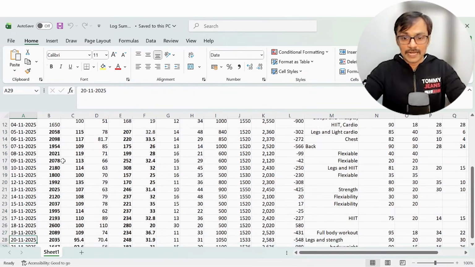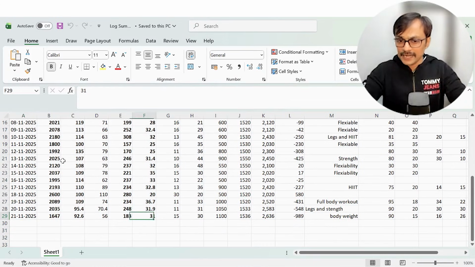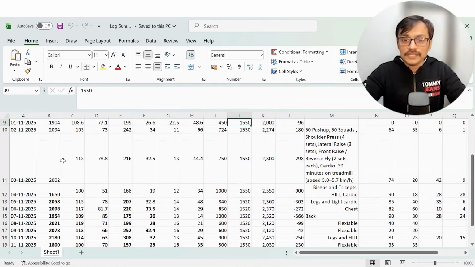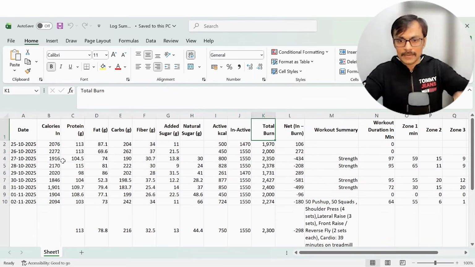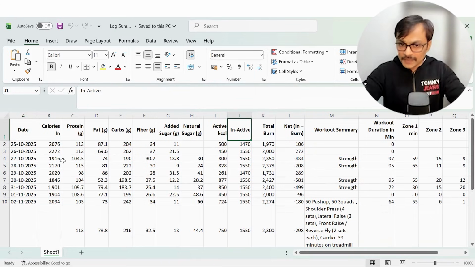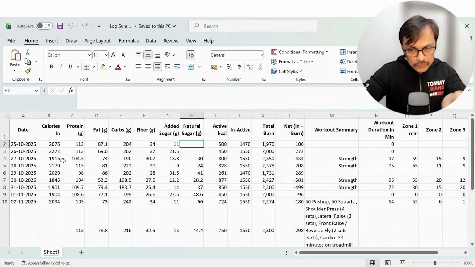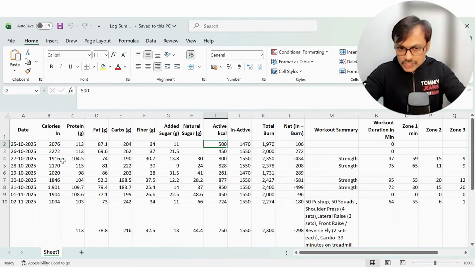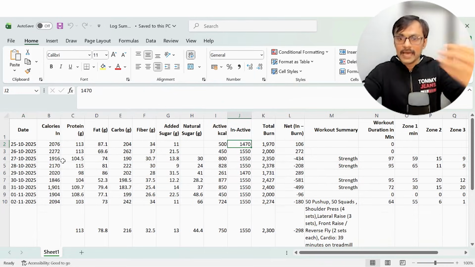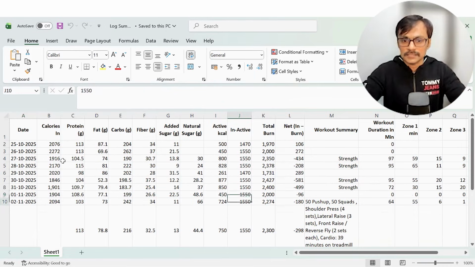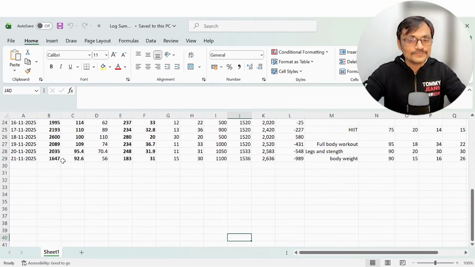This helped me understand what the net deficit is. I also started putting in data from my watch, the Apple Watch. I record my inactive calories and my active calories, so that I can calculate the total burn. So my food log was giving me the calories in, and my watch data was giving me the calorie burn. There could be a percentage of error here and there, but those are the two sources I was using.